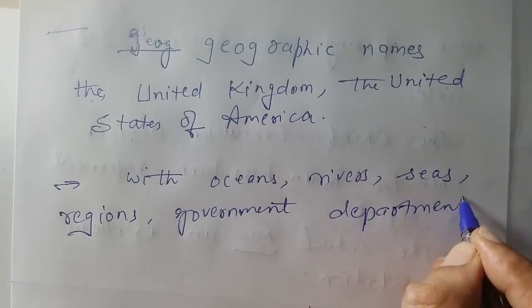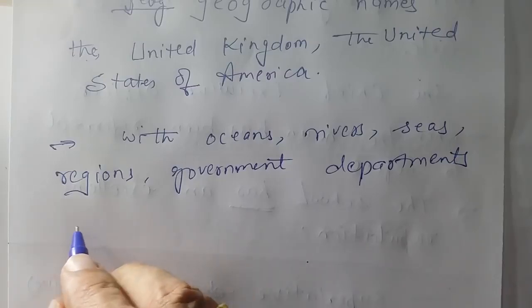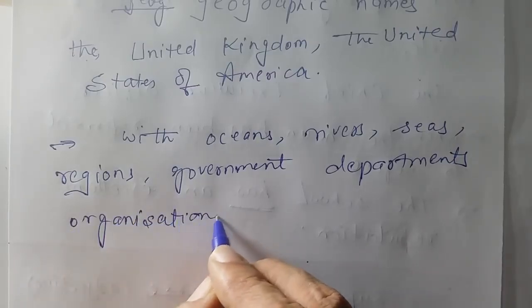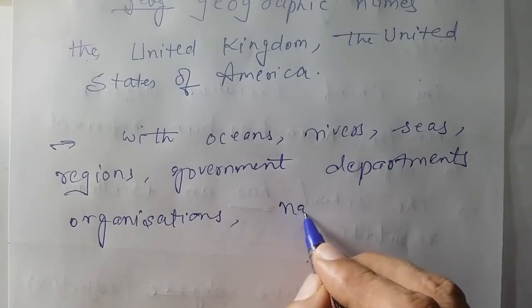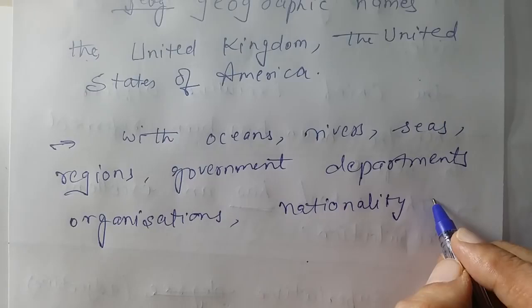So please remember, especially for the writing people also, sometimes they have to write letters to concerned authorities also. Nationality, right, of a group.